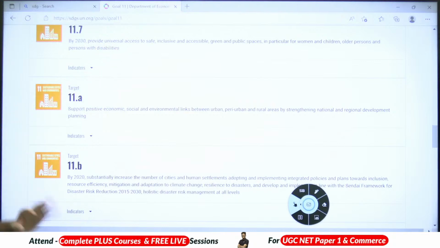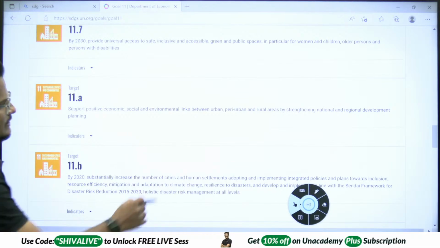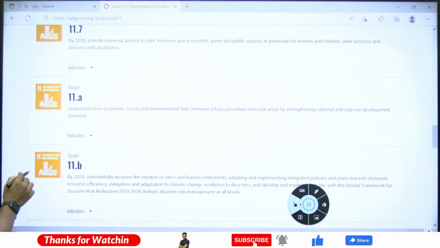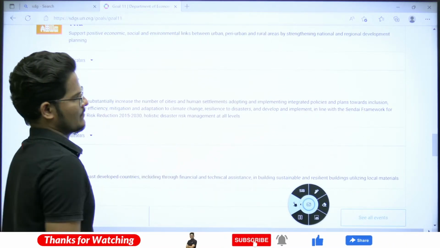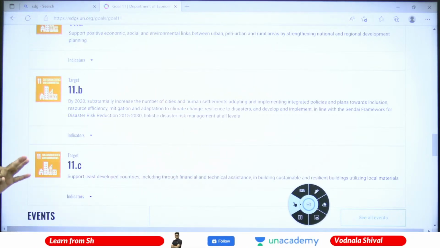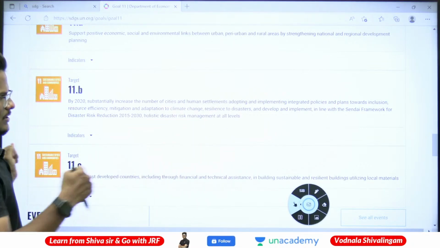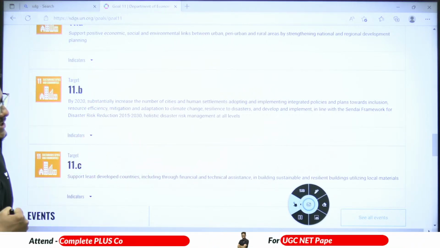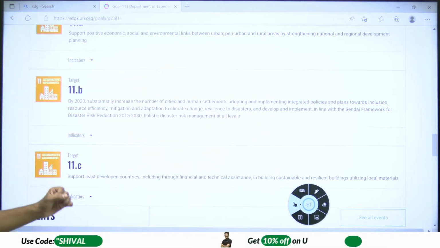Provide universal access to safe and inclusive green and public spaces. Support positive economic links between urban, peri-urban and rural areas, with proper linking and connection. And substantially increase the number of cities and policies towards inclusion, adapting to climate change and resilience, so they can sustain disasters when they come. Develop and implement the Sendai framework.